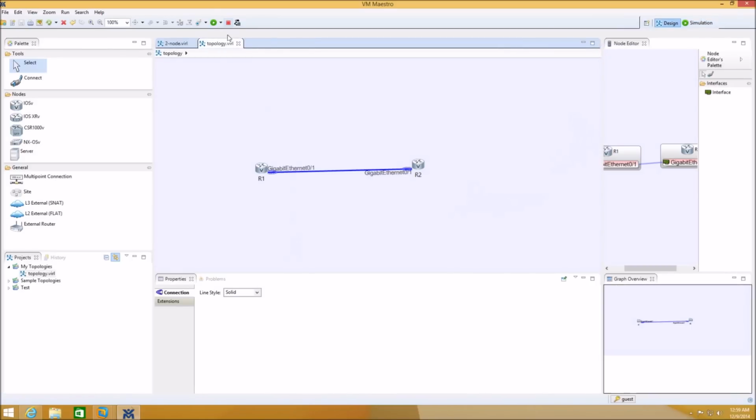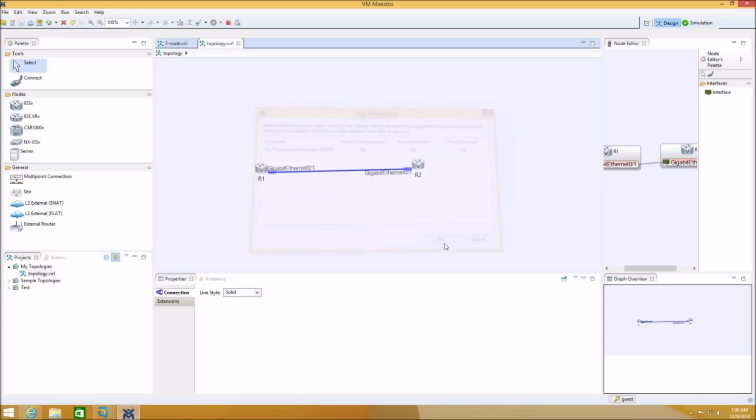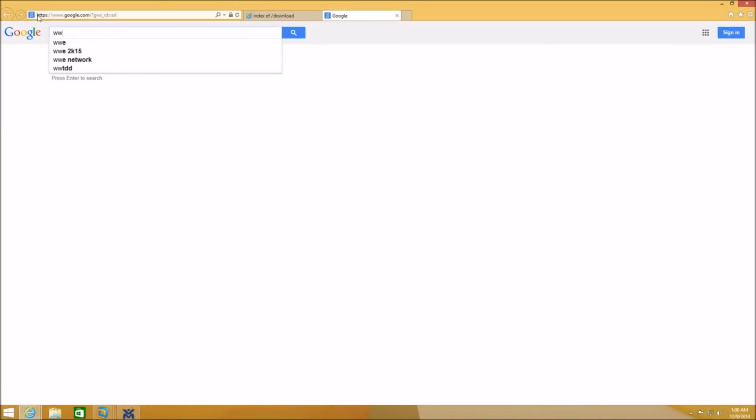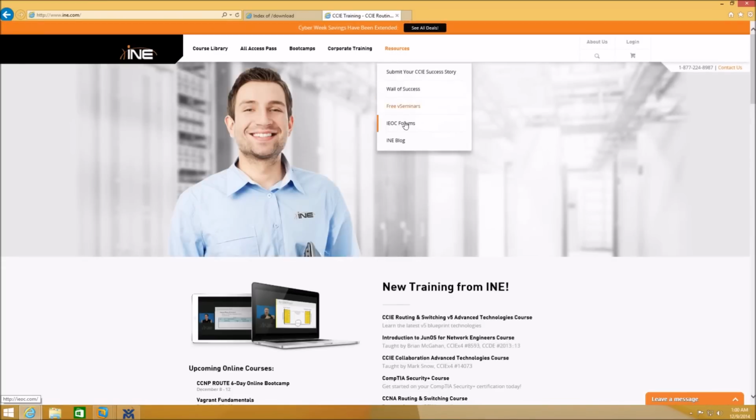So this is pretty much it. You can create your own topology files and topologies over here, and drag and drop virtual iOS, IOSv, and IOS XRv, and then you've got the Cloud Services Router 1000V, and then NX-OS for Nexus layer 3 labs. Let's go ahead and import INE's topology file.